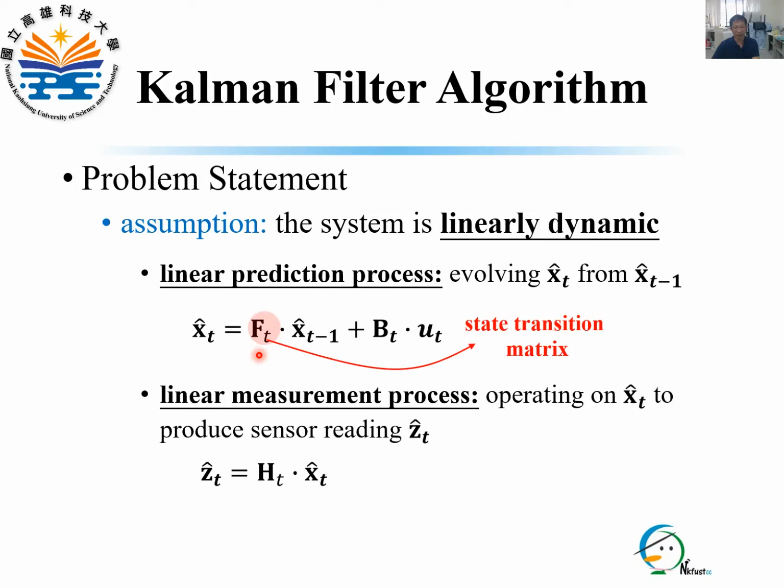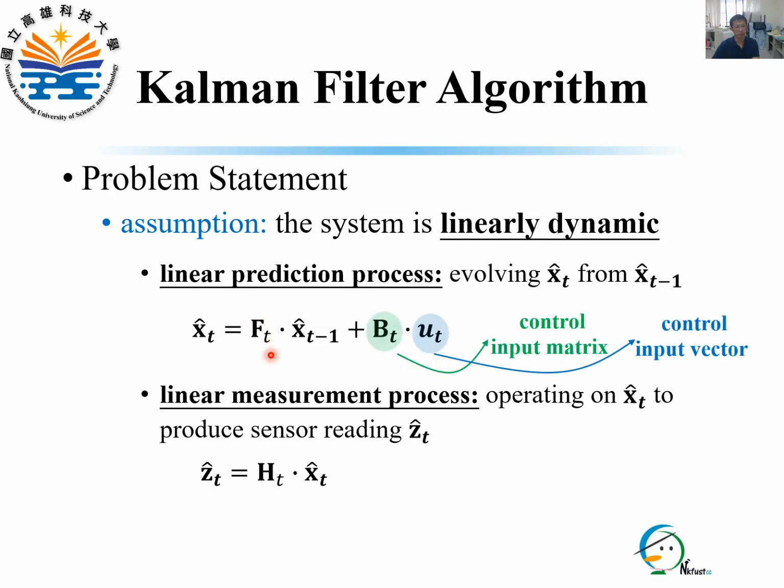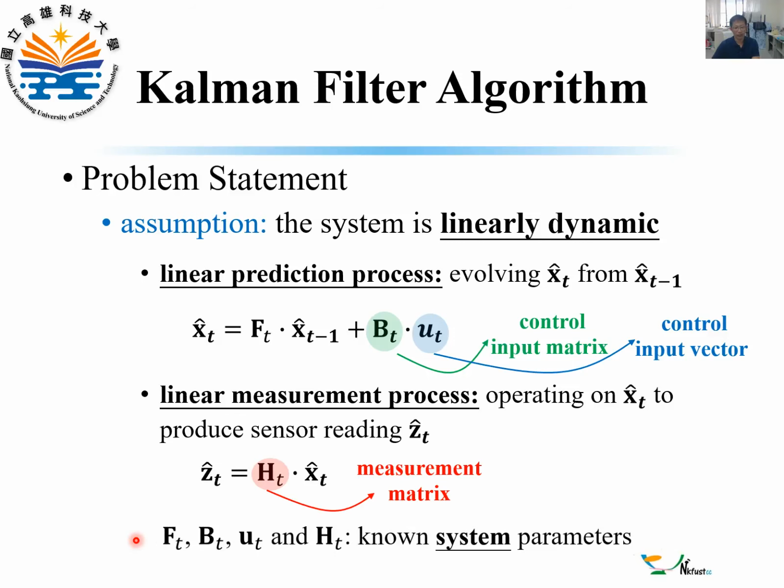Here, F_t is the state transition matrix. B_t and u_t are the control input matrix and vector respectively. Besides, the operation on s_t hat to produce sensor reading z_t hat is also linear, as in this equation, where H_t is referred to as the measurement matrix. These four variables, F_t, B_t, u_t, and H_t introduced here are the known system parameters.